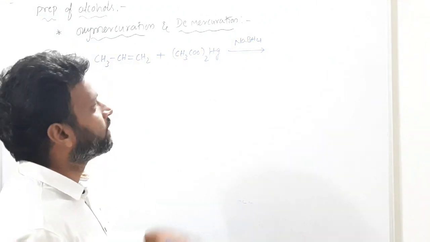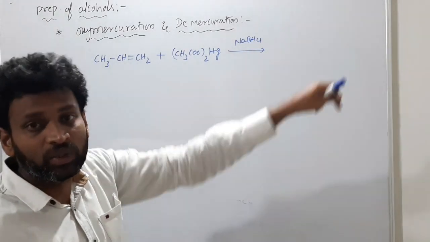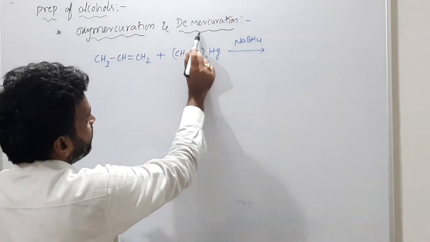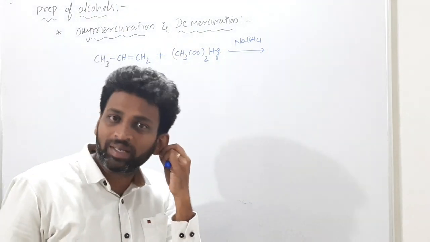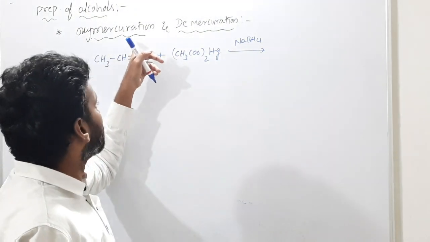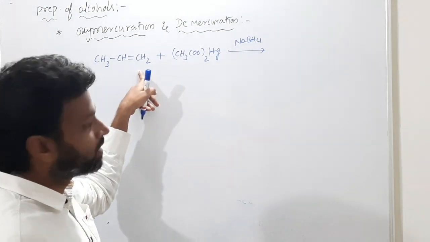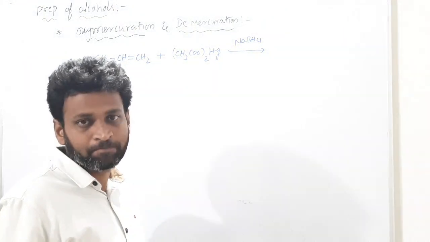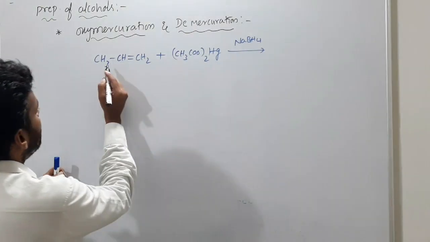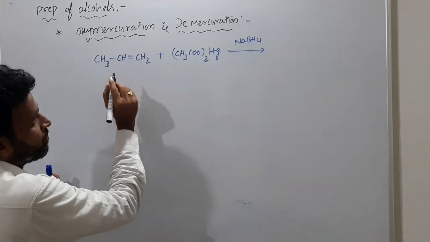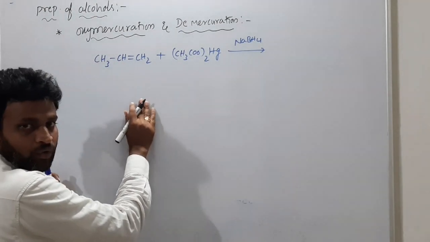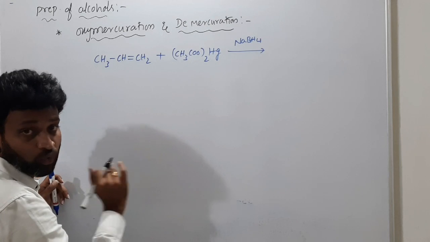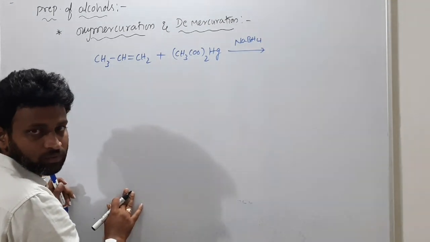The demercurating agent is nothing but a reducing agent. Oxymercuration is oxidation and demercuration is reduction. These are very, very important. I repeat, oxymercuration is addition of this, meaning oxidation takes place, and demercuration is a reduction process. But please remember, oxymercuration and demercuration will give alcohols without rearrangement and following Markovnikov rule. What rule? Markovnikov rule. Okay.